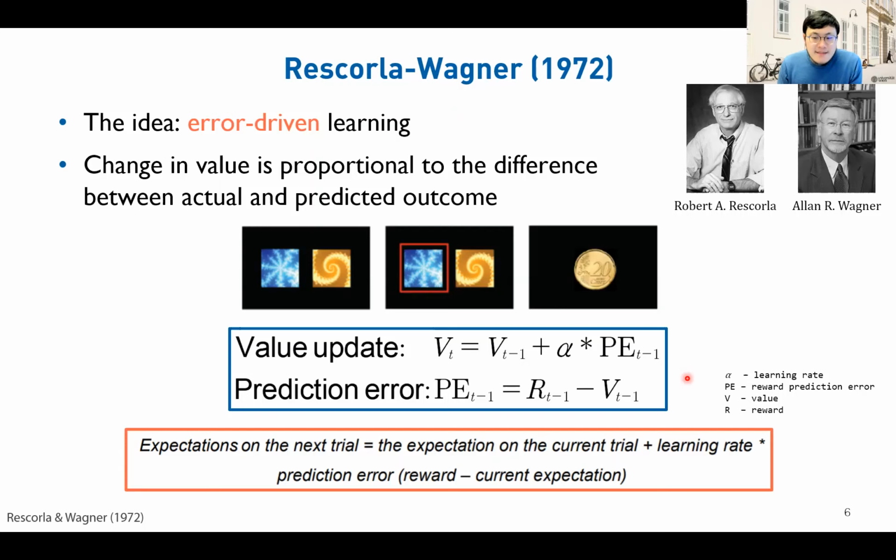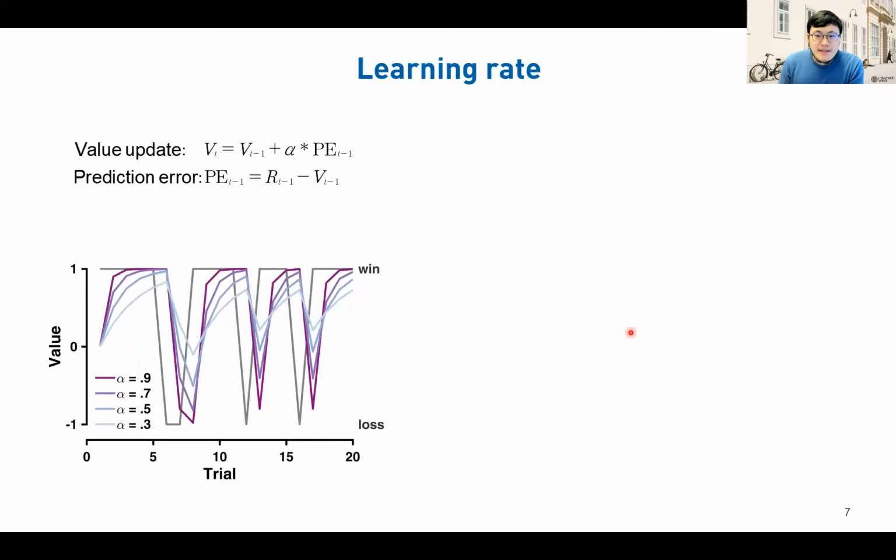But what might seem a bit puzzling is, what does the learning rate actually mean and how to best understand it? We argue that the best way to understand the learning rate, and in fact, the best way to understand any parameter in any model, is to run simulation. The advantage of running a simulation is that first, we know the ground truth, and second, we could see how the model prediction changes as we change the model parameter in small steps.